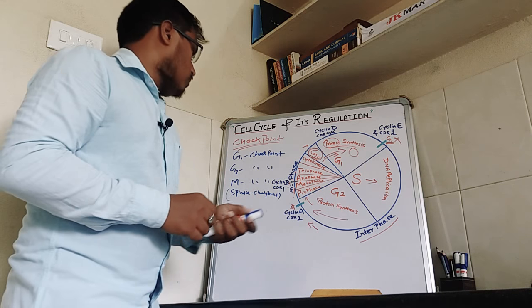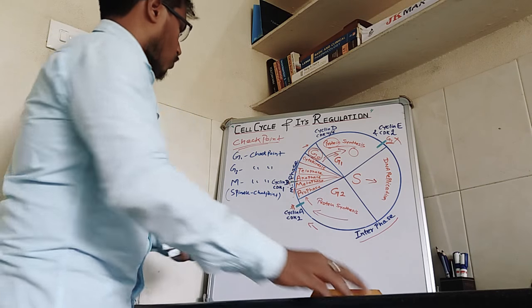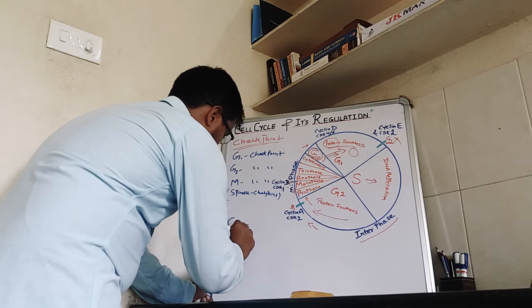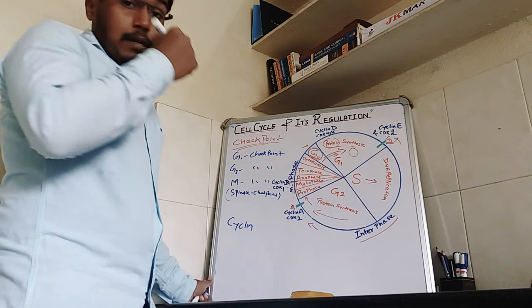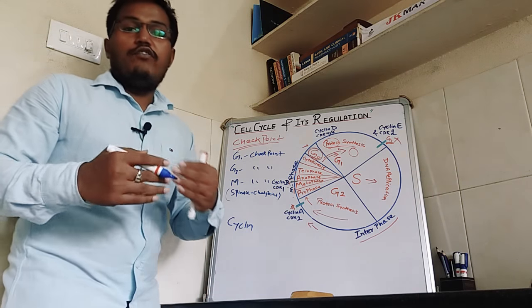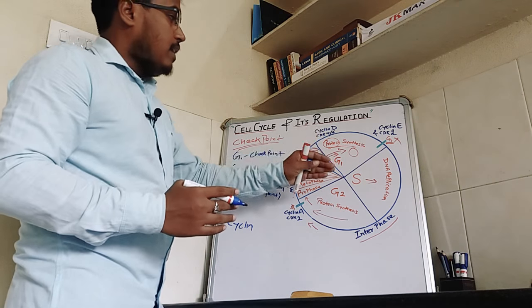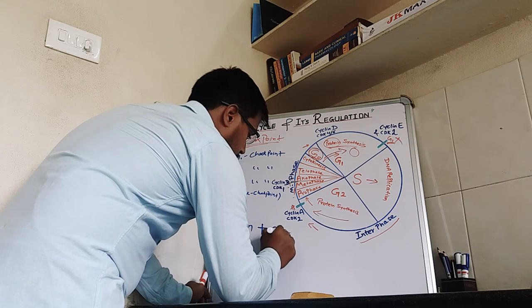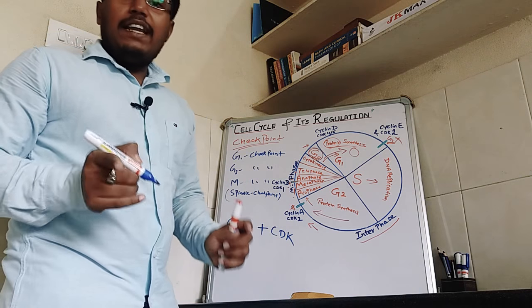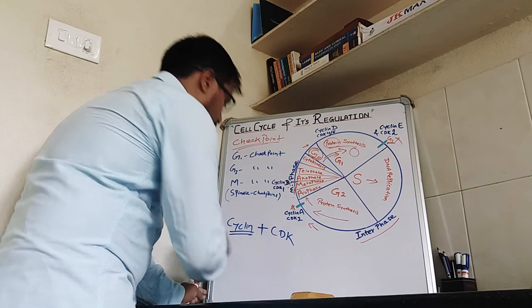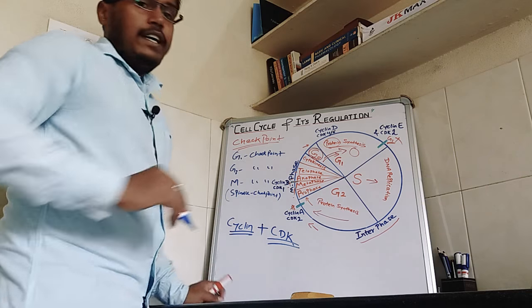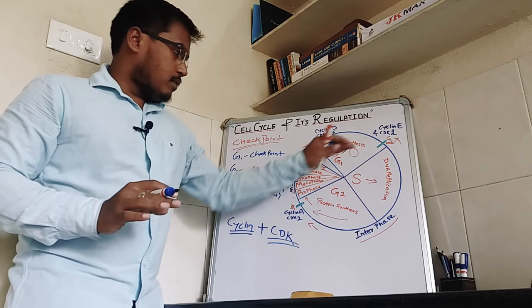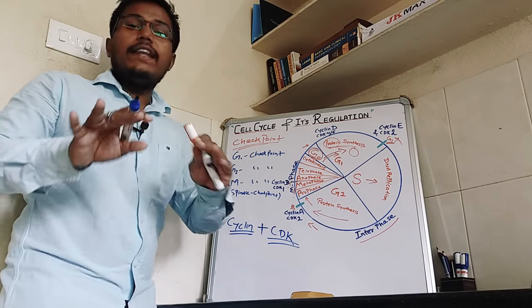And who regulates these checkpoints? For regulation of these checkpoints we need a protein called cyclin and a kinase which will phosphorylate different proteins for our cell to pass from different phases. And CDK. CDK is cyclin dependent kinase, because this is the cyclin protein and this is CDK. Normally CDK is always present in the cell, always present in the cell cycle in an inactive form.